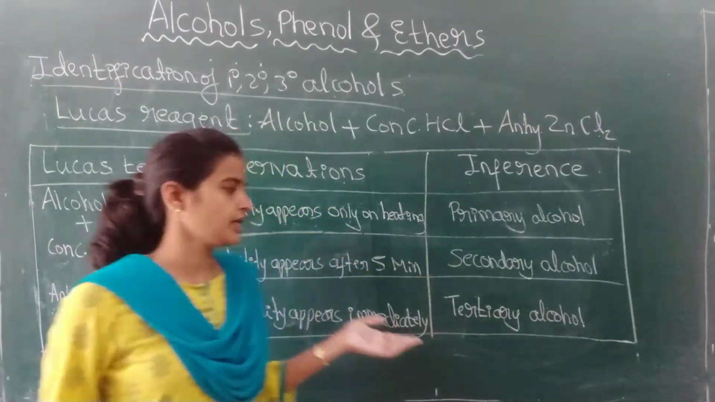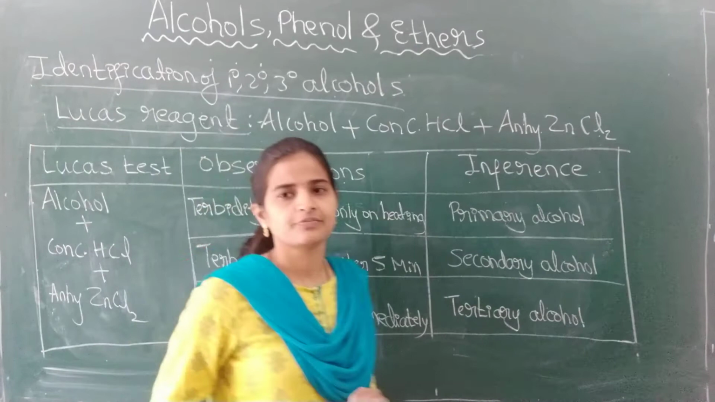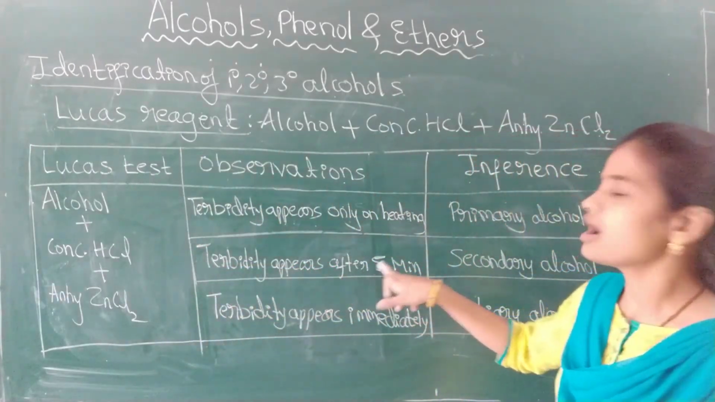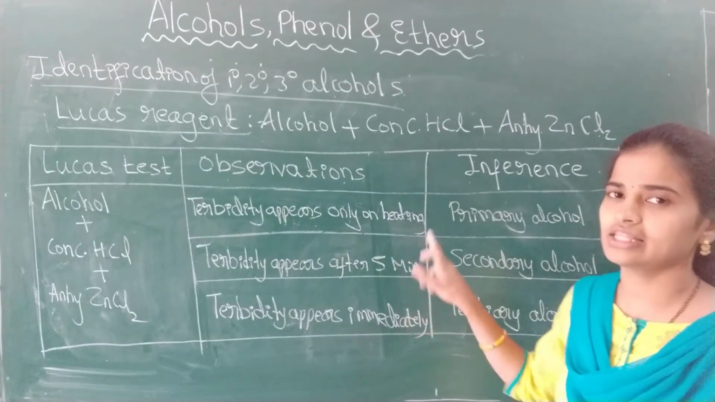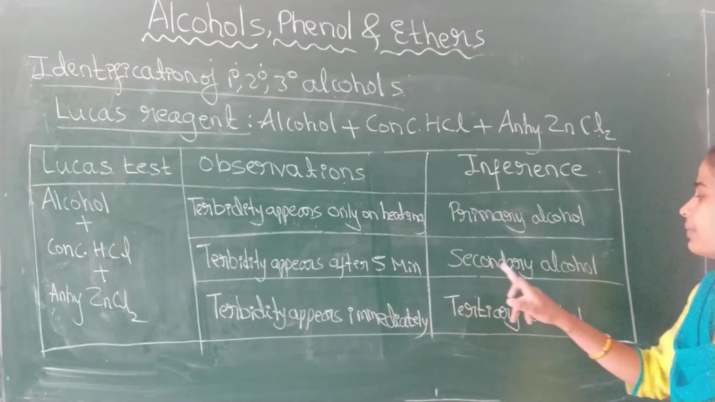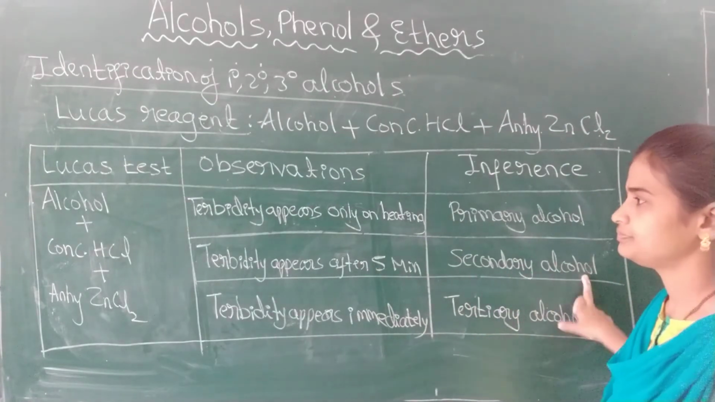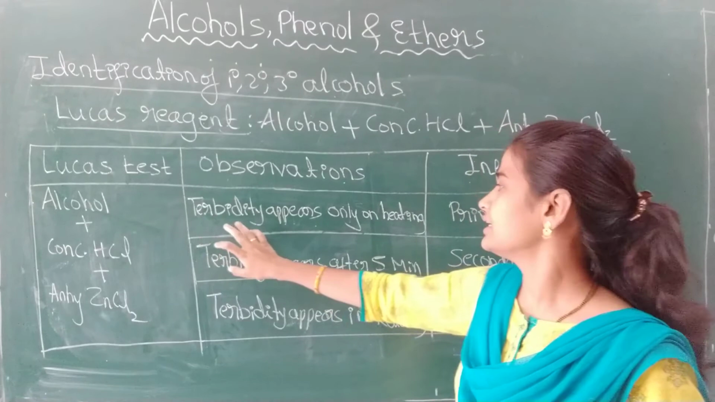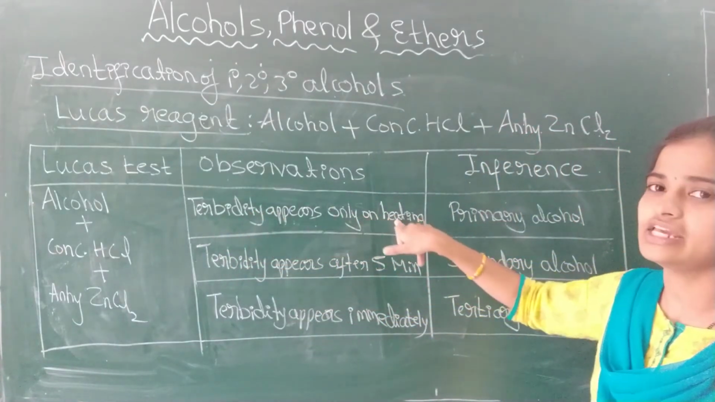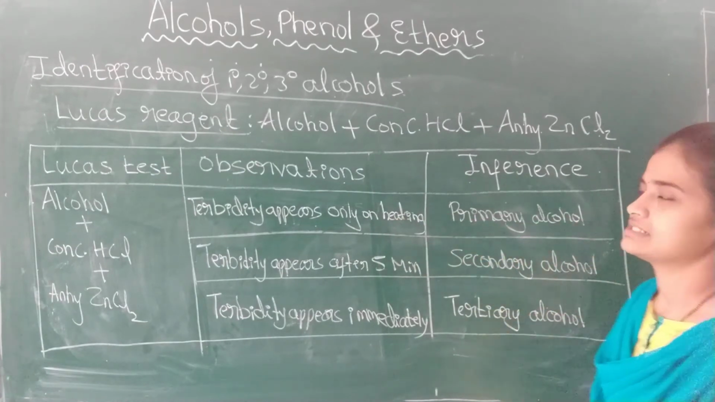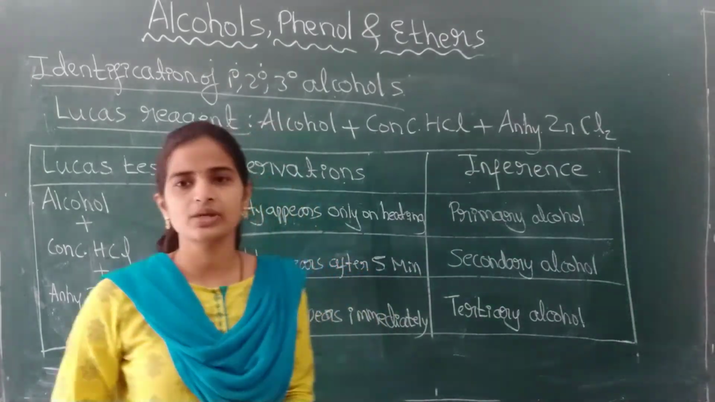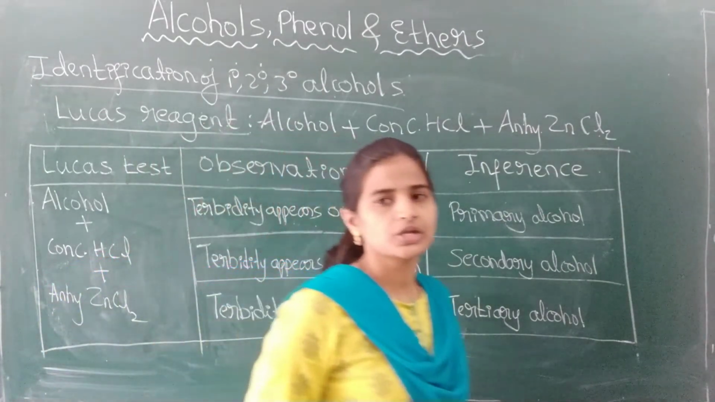If you don't get the turbidity, you have to wait for 5 minutes. If turbidity appears after waiting 5 minutes without doing anything, that indicates the presence of secondary alcohol. If you don't get the turbidity, you have to heat it for some time. If turbidity appears after heating, that indicates the presence of primary alcohol. This is how one can distinguish primary, secondary and tertiary alcohol.